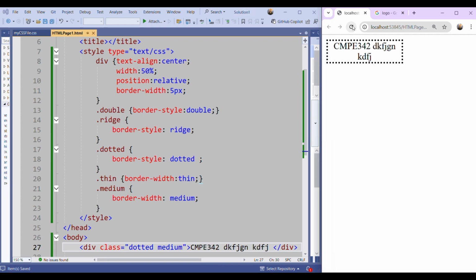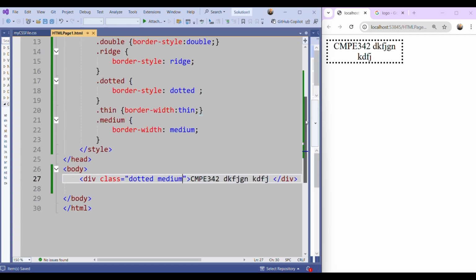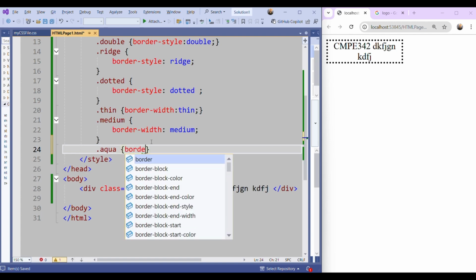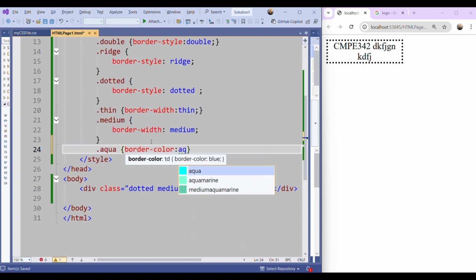Okay. And the other thing is color. It's also possible to define border color. Let's say, for example, aqua. And for aqua, I will say border color is aqua.